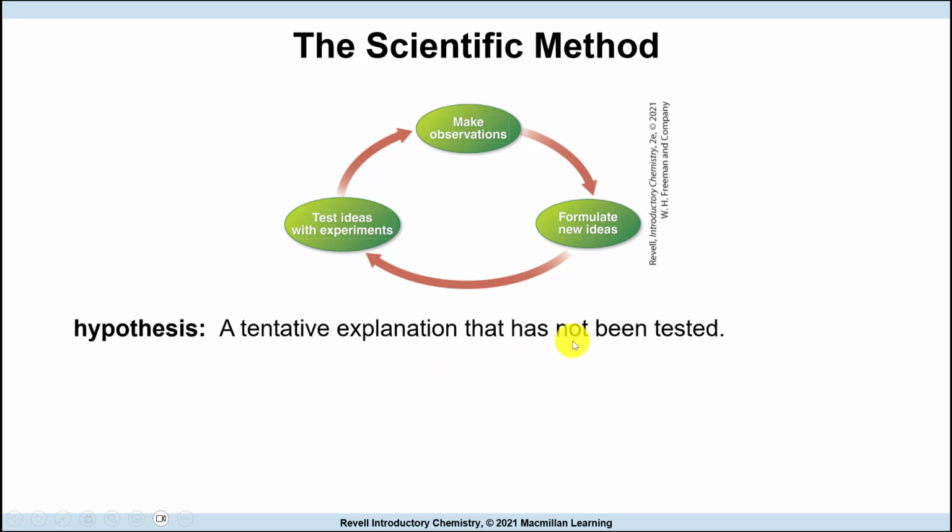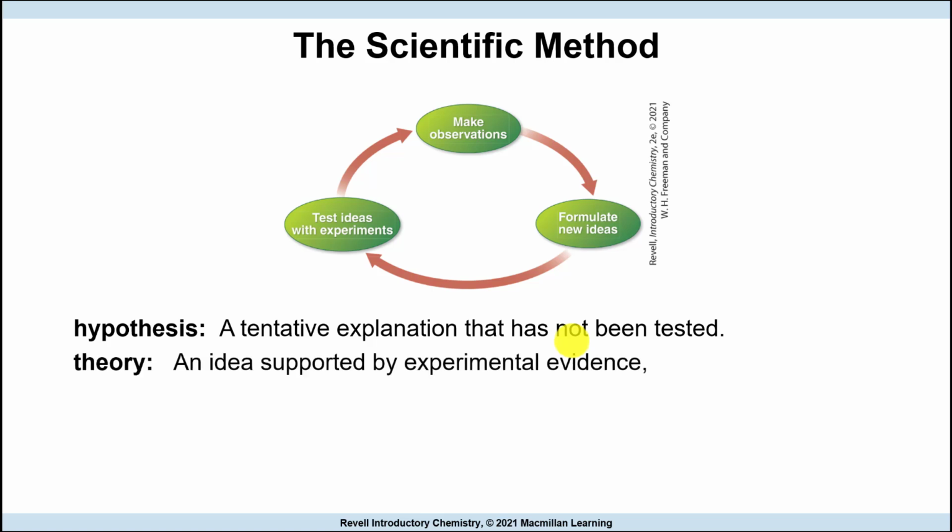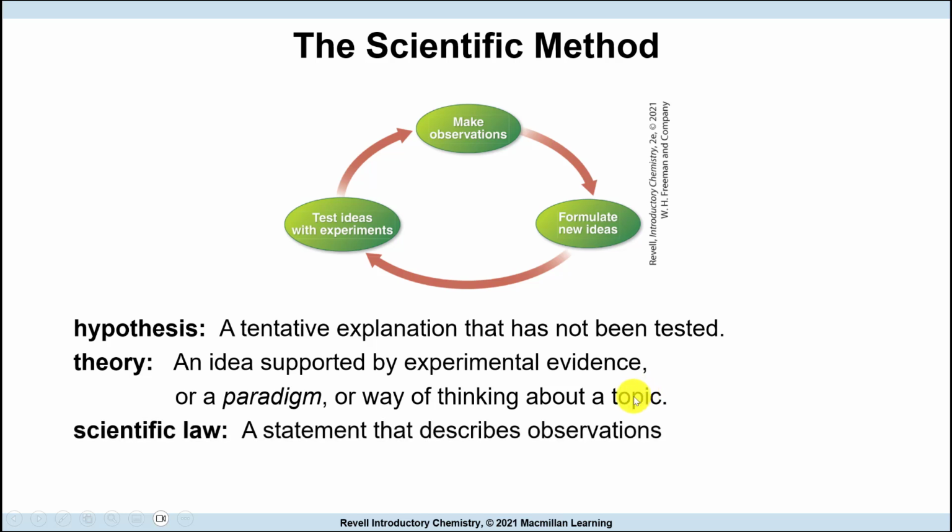Okay. So a hypothesis is a tentative explanation of an observation, and it has to be tested. So that test is an experiment. And when you perform an experiment, you can come up with a theory, and a theory is an idea supported by experimental evidence. So the scientific law then is a statement that describes observations that are true in widely varying circumstances.